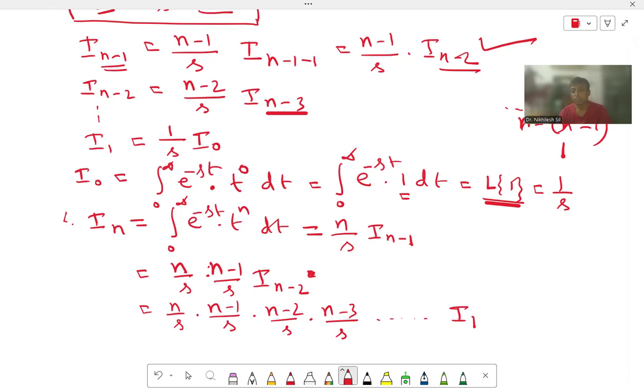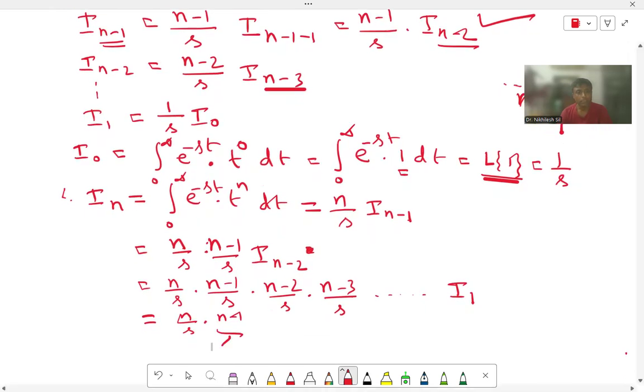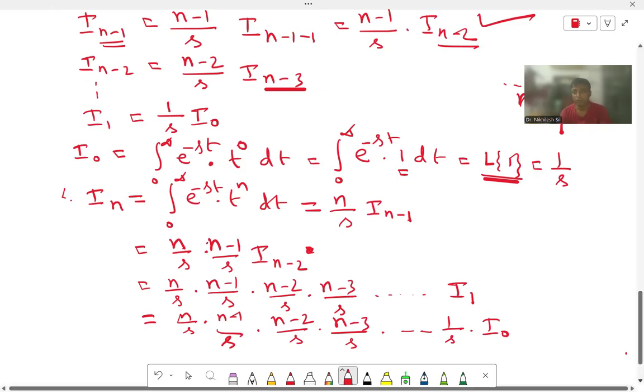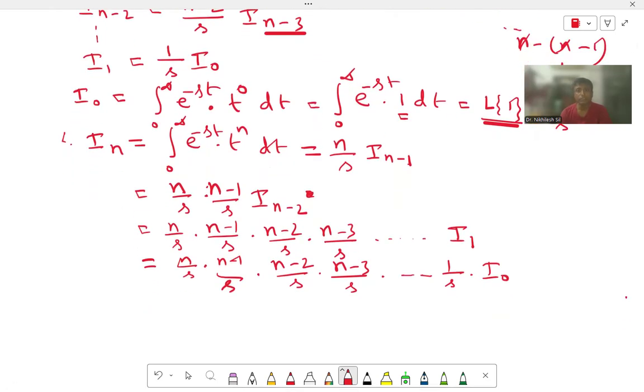Now we have already found the value of I1. So what is the value of I1? This is equal to n by s into n minus 1 by s into n minus 2 by s into n minus 3 by s into dot dot dot. I1 is equal to 1 by s into I0. And again we are finding the value of I0. Now we will put the value of I0, I0 equal to 1 by s.